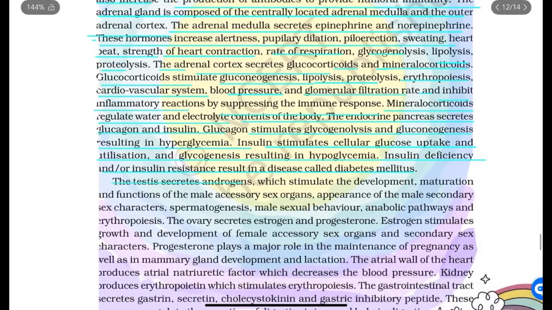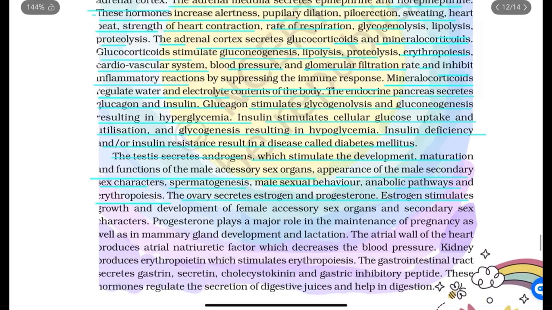The testis secretes androgens which stimulate the development, maturation, and functions of male accessory sex organs, appearance of male secondary sex characters, spermatogenesis, male sexual behavior, anabolic pathways, erythropoiesis. The ovary secretes estrogen and progesterone. Estrogen stimulates growth and development of female accessory sex organs and secondary sex characters. Progesterone plays a major role in the maintenance of pregnancy as well as in mammary gland development and lactation.